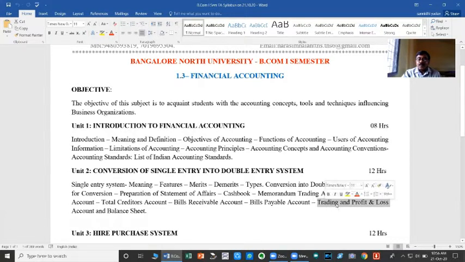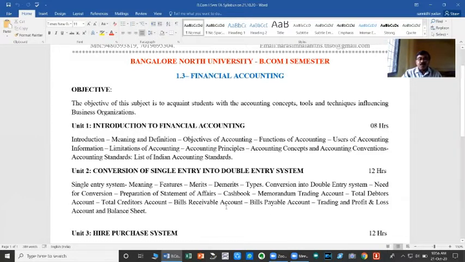The trading and profit and loss account is to be prepared under the double entry system, whereas under the single entry system, to ascertain the profit or loss, we prepare the statement of profit or loss. Under the double entry system, we prepare the profit and loss account. Even to know the exact financial position of the business, we prepare the balance sheet. The balance sheet is prepared under the double entry system, but the statement of affairs is prepared under the single entry system.